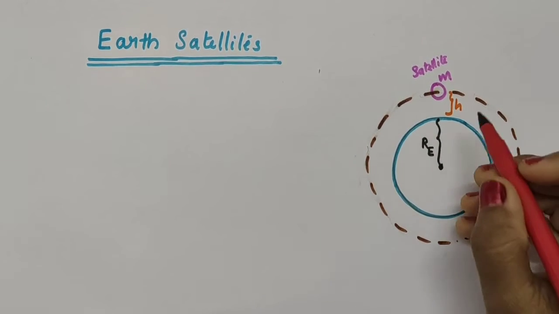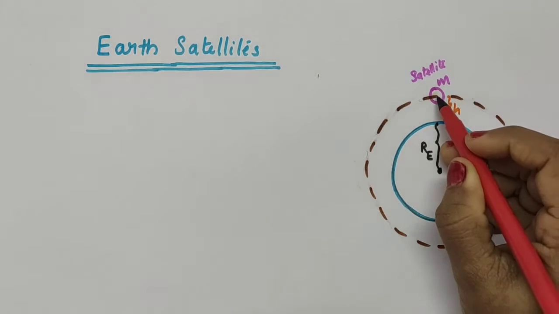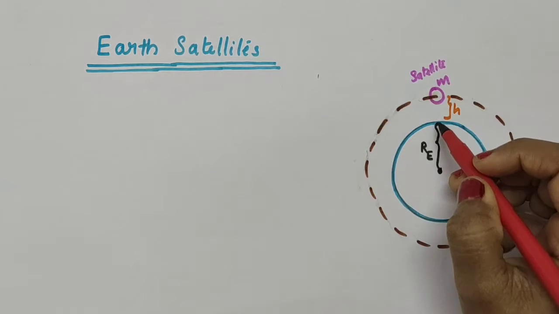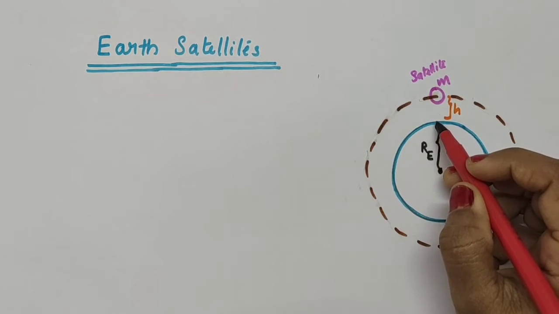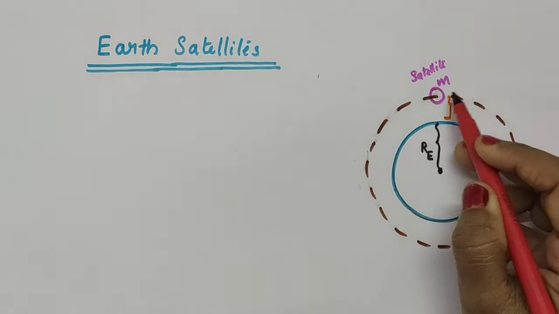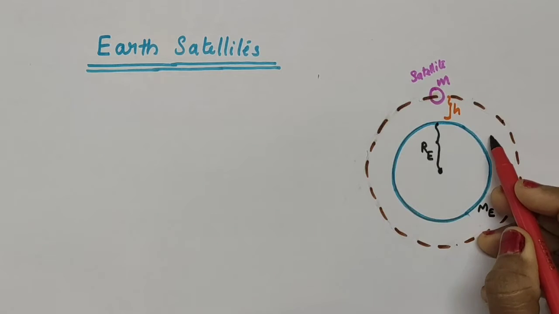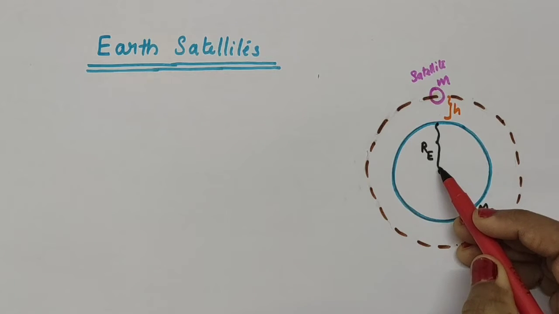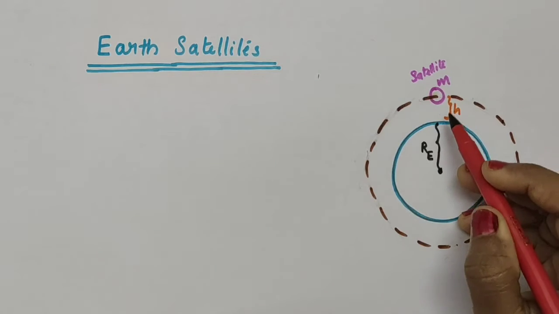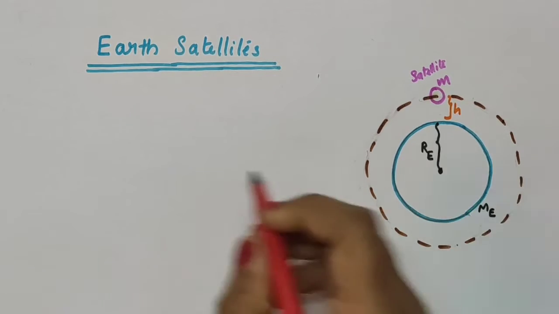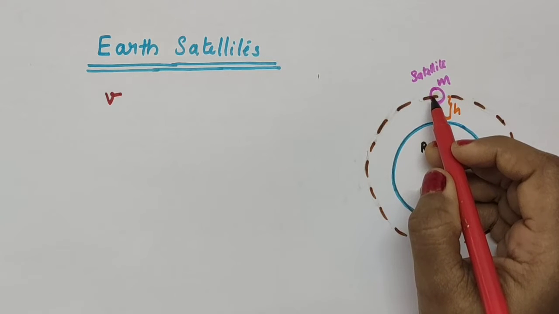So, the distance to the circular orbit from the center of the Earth is what? RE plus h. From here to here is the radius of the Earth, and this height is h. So the distance to this circular orbit, any point, you can take this point, is also this distance h. This is the radius of the Earth. So the distance to the circular orbit from the center of the Earth is RE plus h. Let v be the speed of this satellite.